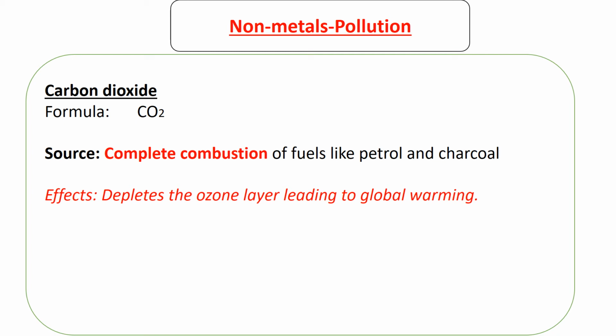So the atmosphere is covered by a layer called the ozone layer. This ozone layer is made of a gas, which we're going to discuss later. So this carbon dioxide, when it goes up to the atmosphere, reacts with this gas.